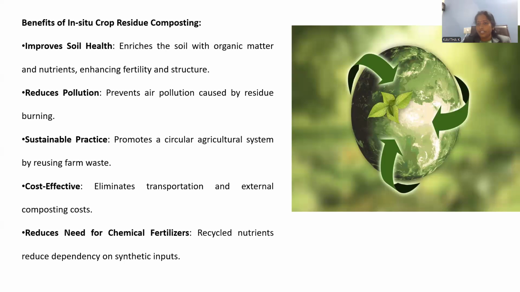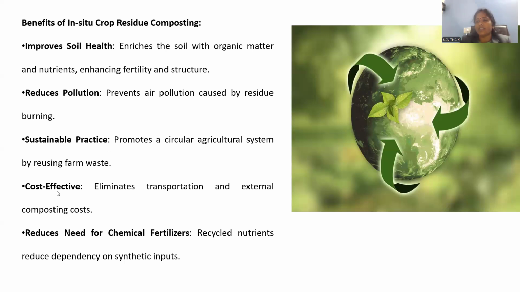So waste management is possible effectively, and we are not burning anything, so air pollution is not the cause of that. And neither do nutrients need to be added from an external source; rather, they will be generated in situ within the soil. We are restoring the nutrient content. That's the reason why this is said to be a circular agricultural system, by reusing the farm waste, right? So circular agricultural system is the righteous word to define this sustainable practice.